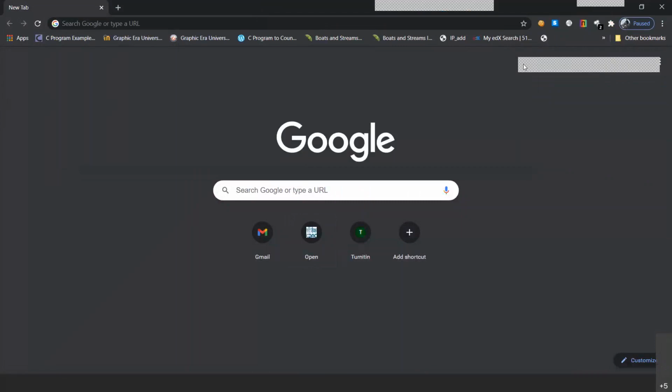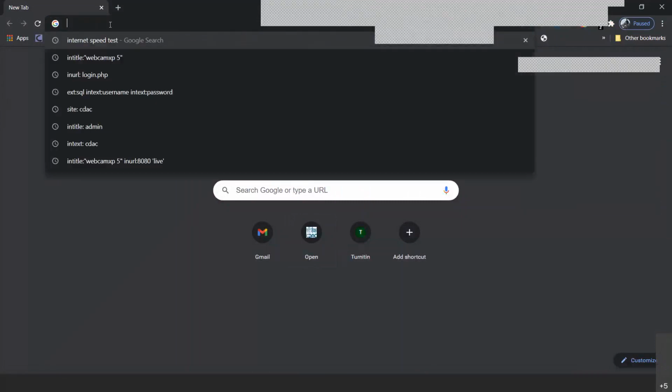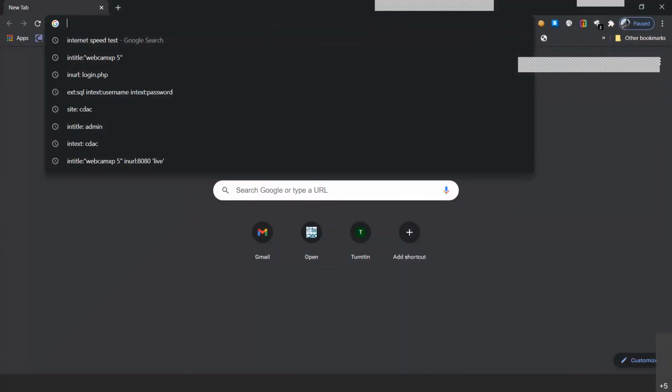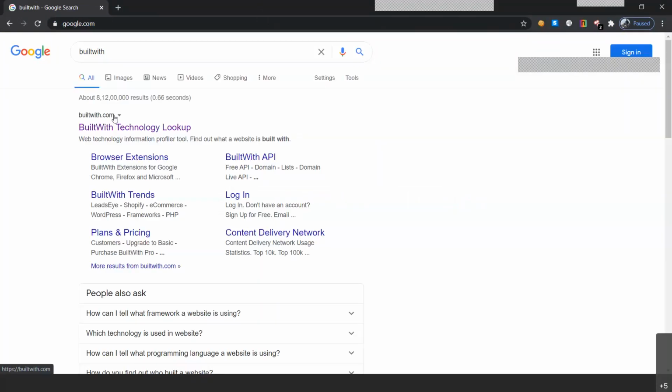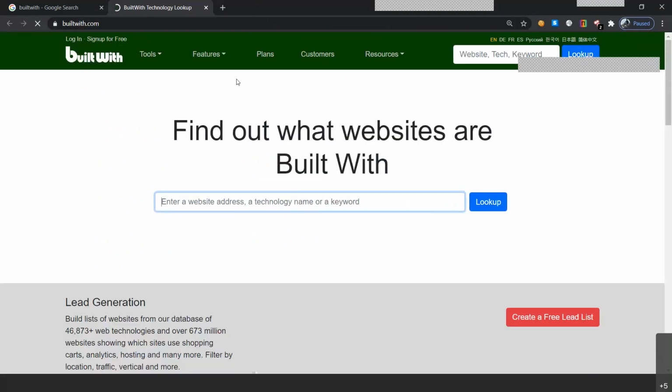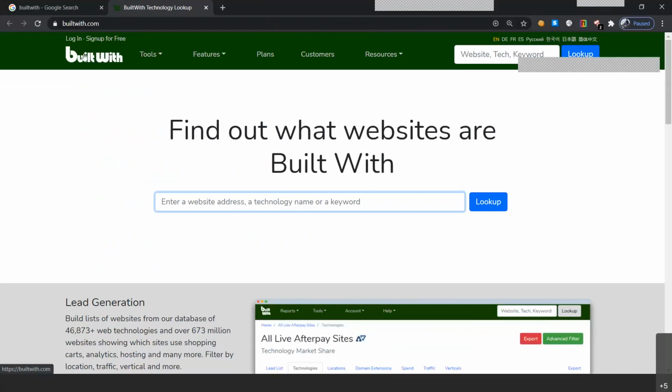So let me show you the demonstration of BuiltWith. First we'll go straight away to builtwith.com. I'll just write BuiltWith, and the first link that I get, I'll right click and open it in a new tab. So this is the website of BuiltWith. Either you can log in or sign up for free.